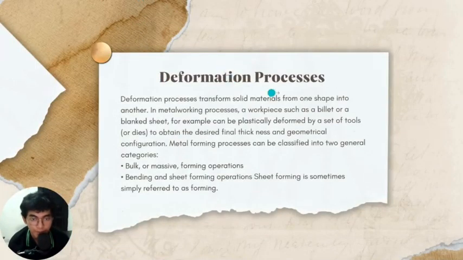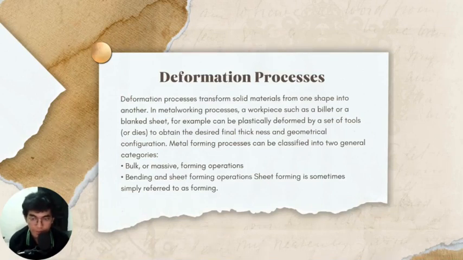Okay, the first slide. Deformation process. Deformation process transforms solid material from one shape into another. In metal working, a workpiece such as a billet or blanket sheet, for example, is plastically deformed by a set of tools to obtain the desired final thickness and geometrical configuration. Metal forming processes can be classified into two general categories. The first one is bulk or massive, and the second is bending and sheet forming operation.